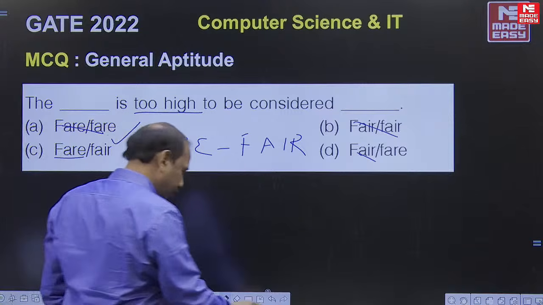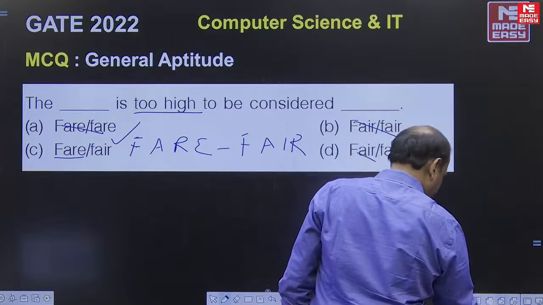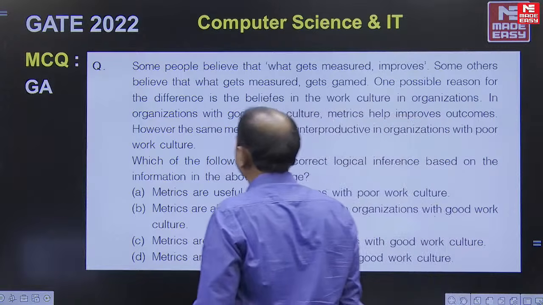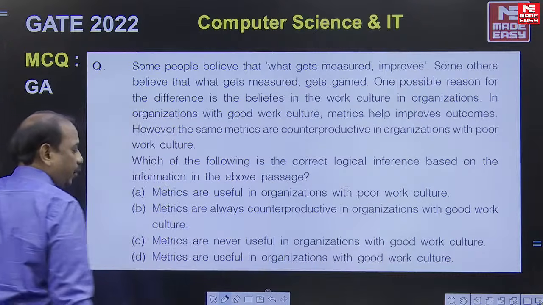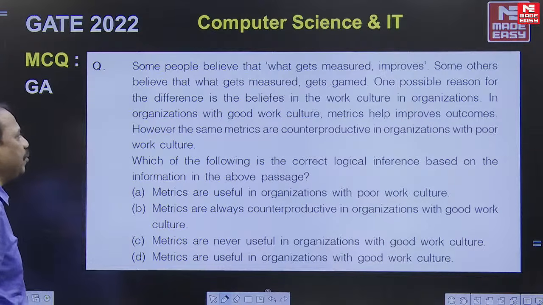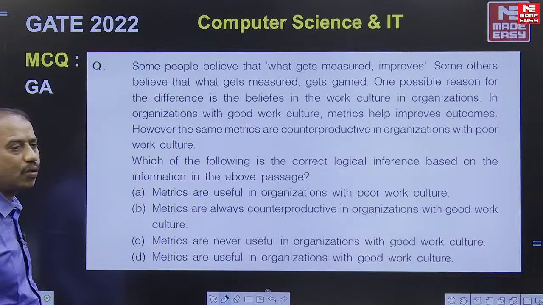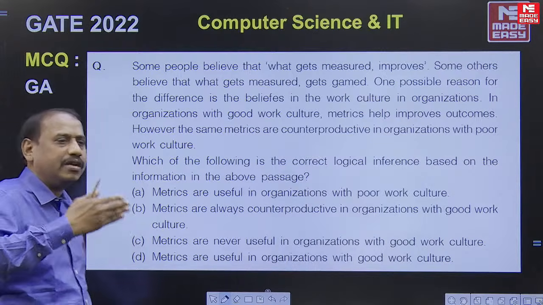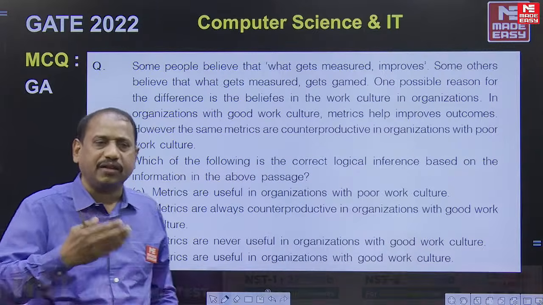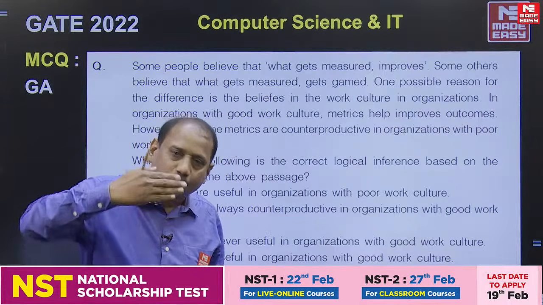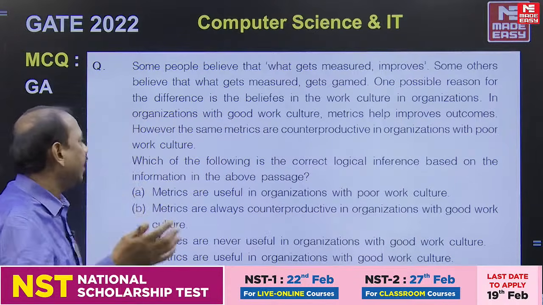Now we have another question from an area called critical reasoning. We have a small passage and you need to read it. Some people believe that what gets measured improves. What does it mean by what gets measured? To measure is to evaluate, to take feedback about something, to evaluate its actual capacity.